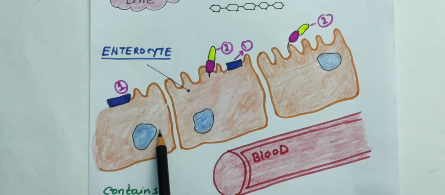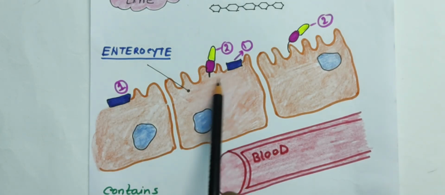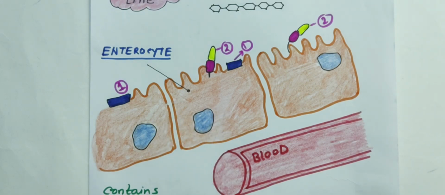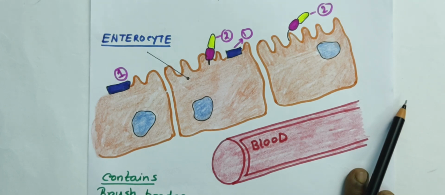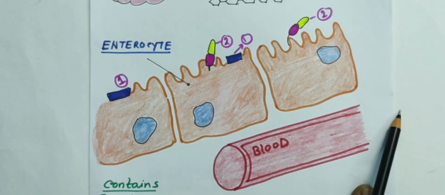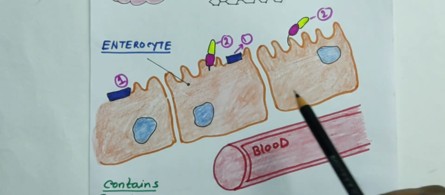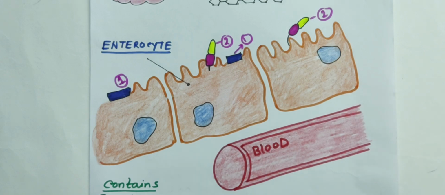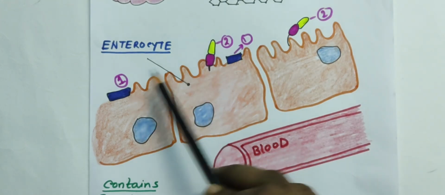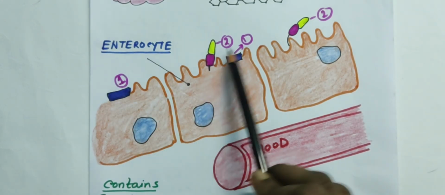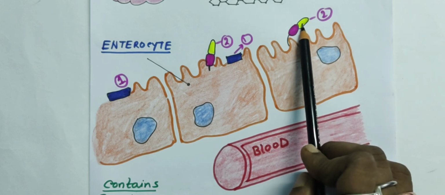So first look at the picture here. There are some enzymes called brush border enzymes. Those enzymes are maltase and sucrase. So here it is the maltase, and this is sucrase, and also we can say isomaltase.